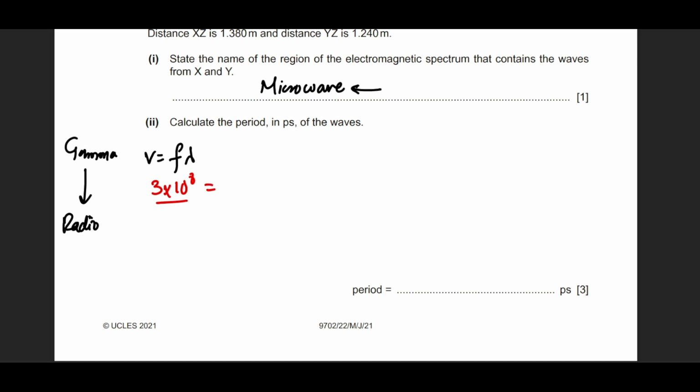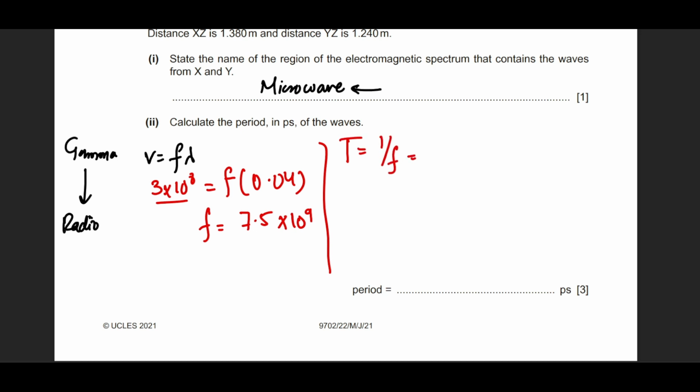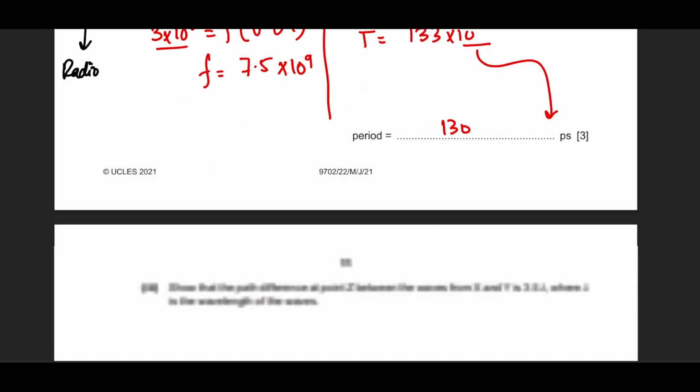So we simply use f to find frequency first, 0.04. So frequency is 7.5 into 10 raised to power 9. To find the time period, we simply divide 1 over f. Please keep in mind that prefixes are going to be a part of this. So time period comes out as 133 into 10 raised to power minus 12. But up to 2 significant figures, this is going to be 130. Now minus 12 is pico, right?